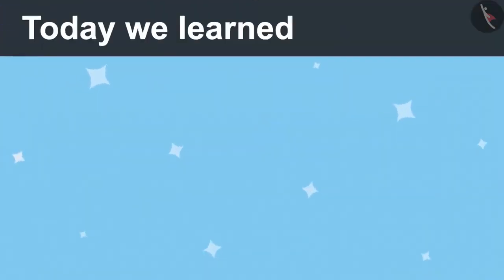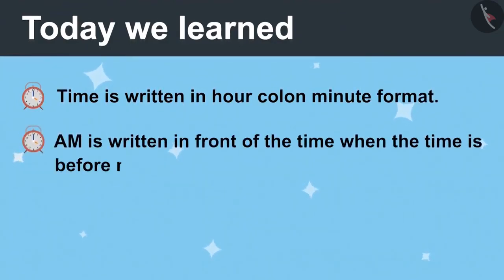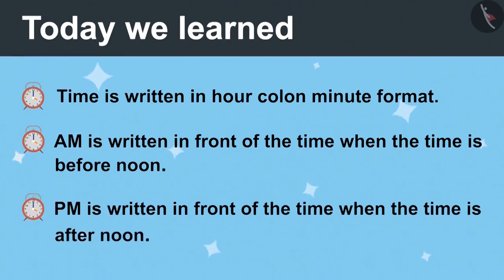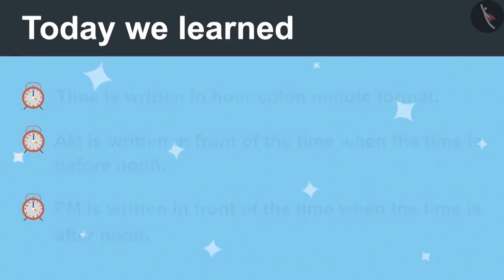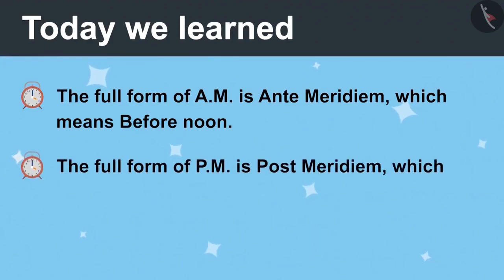Today we learned that time is written in form of hour, minute. AM is written in front of the time when time is before noon. PM is written in front of time when the time is afternoon. Full form of AM is ante-meridiem, which means before noon. And the full form of PM